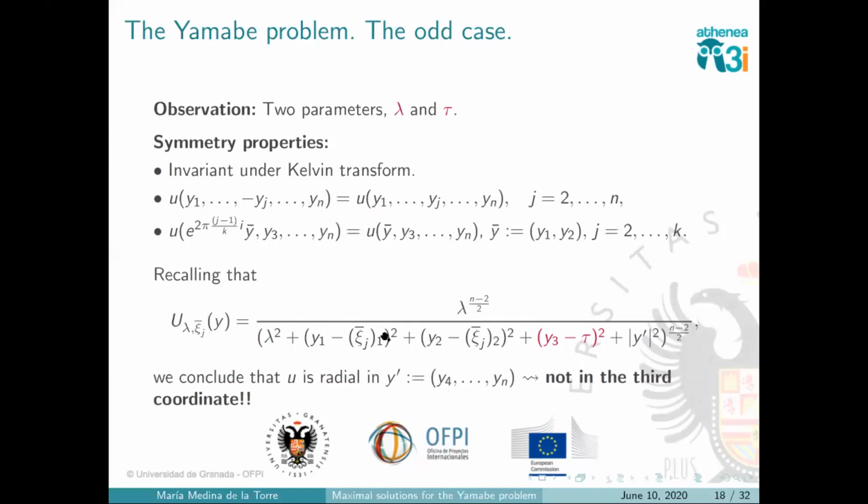It's not radial in the 1st, 2nd, and 3rd coordinate. And this is what I mean when I say that we broke the radiality, because if we just write the expression of the form of the solution that I want, it's not radial anymore in any of these coordinates, but it is here.